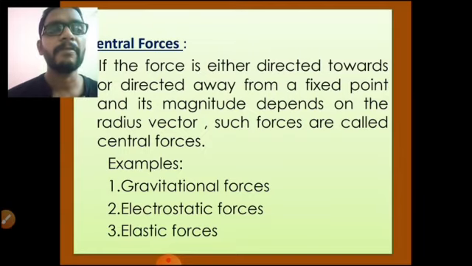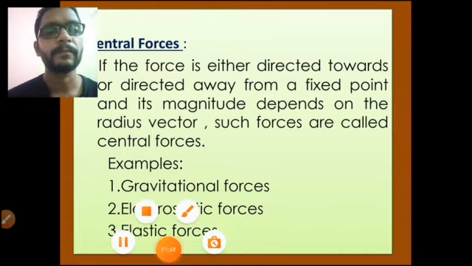Let us see one by one what gravitational force is and what the formula for gravitational force is. Again we have to see electrostatic force, and again we have to see elastic forces one by one. What forces are called central forces? Central force.